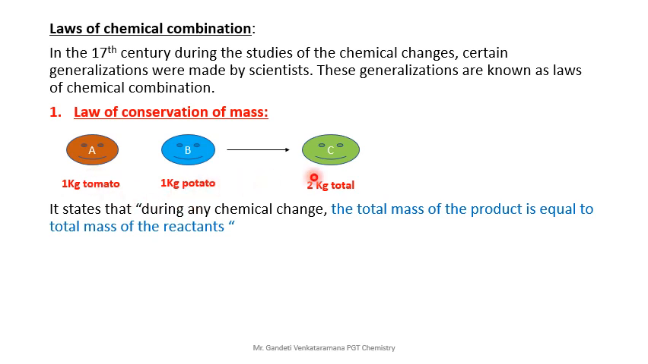Product: now we are having only one product, and the mass of the product is 2 kg. So the total mass of the product, 2 kg, is equal to the total mass of the reactants, again 1 plus 1, 2. This is the meaning, and this is the statement of the law of conservation of mass: the total mass of the product is equal to the total mass of the reactants. Clear? I hope that you have understood, dear students.